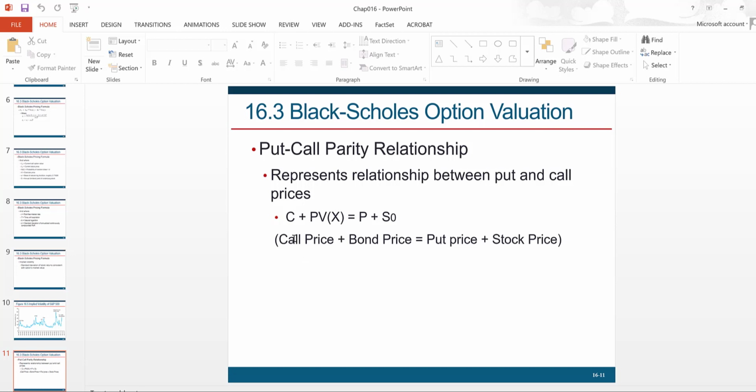So basically, this is a no arbitrage relationship. If this relationship does not hold, that implies that one or more of these assets are mispriced, and you can actually take advantage of that arbitrage opportunity. Okay, so if you know the price of three of these assets, you can then compute the price of the fourth one from this put call parity relationship. All right, so that is the idea behind put call parity.